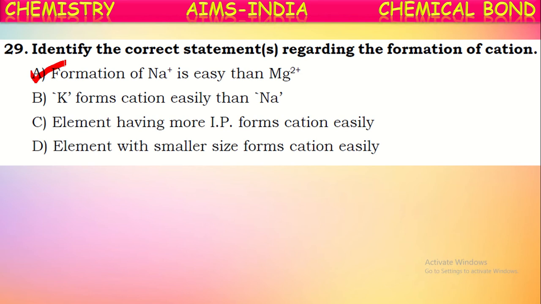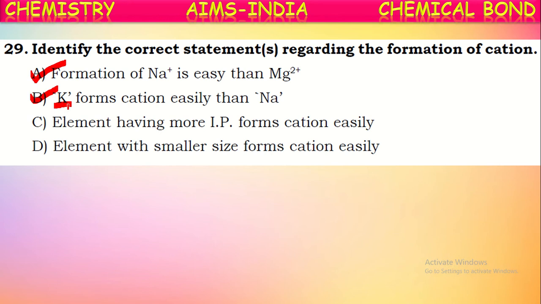Next statement. Potassium forms cation easily than sodium. Yes, this is also correct. Because if we observe, sodium and potassium both belong to the same group, isn't it? So, in a group from top to bottom, size increases. So, between these two, sodium and potassium, potassium has the greater size.